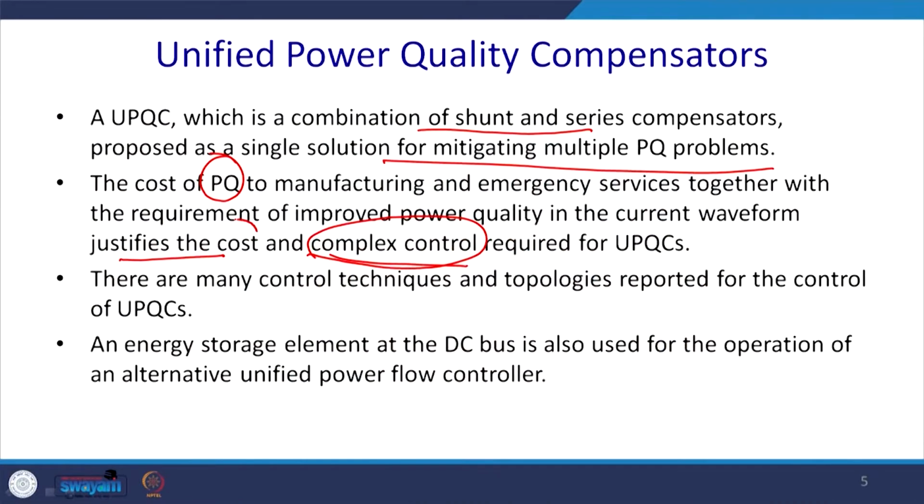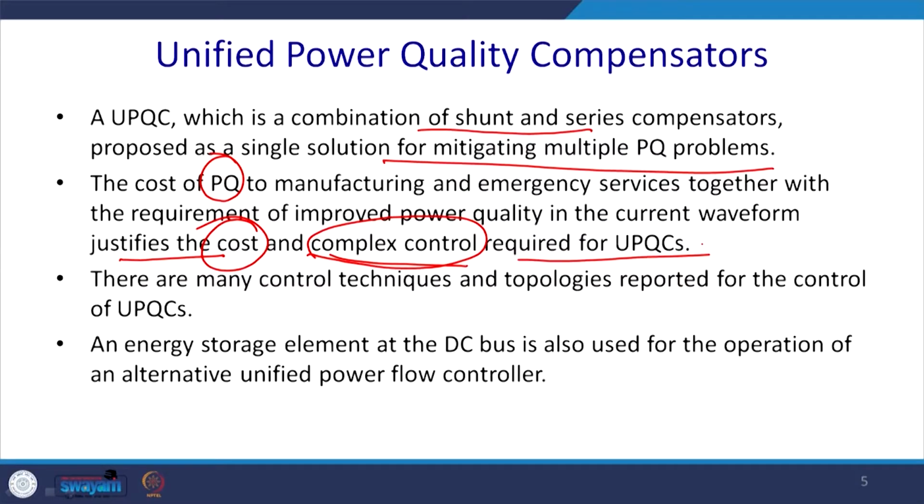Now the implementation of complex control is a well-proven technology. For this reason, and because the cost of switching devices is drastically coming down, we now have a greater financial case for going for UPQC solutions.